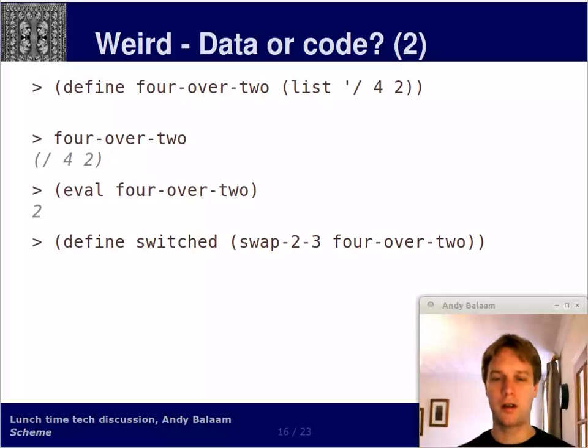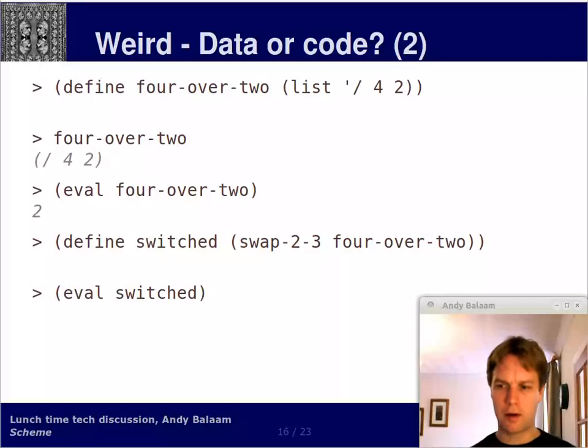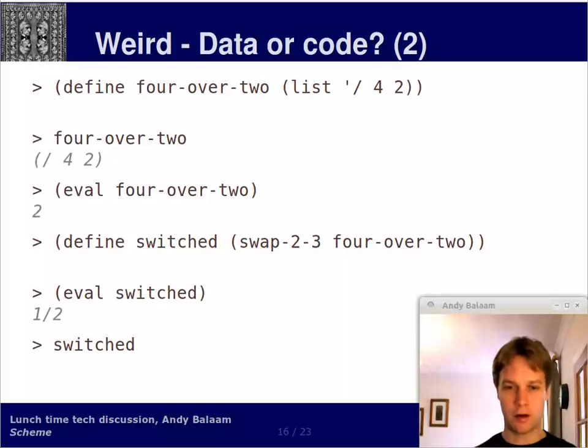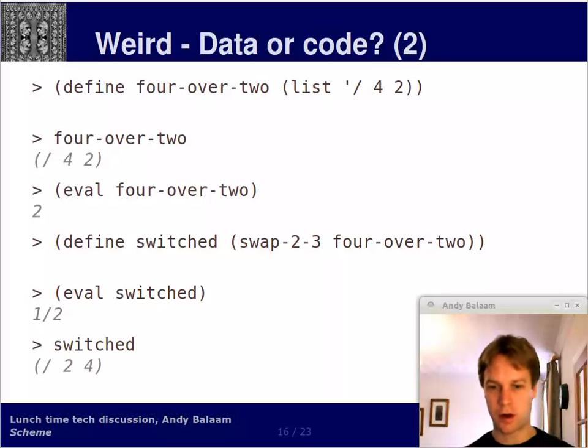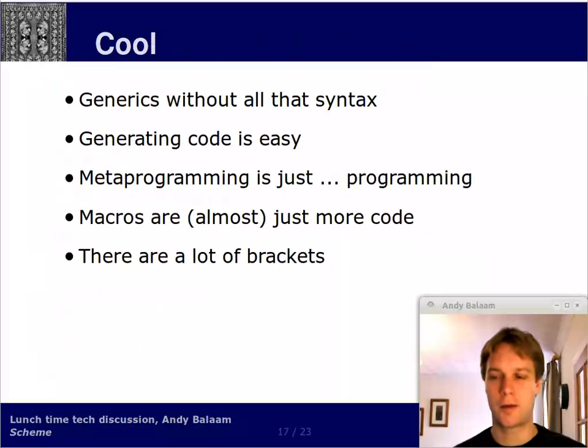Now let's make a new symbol called switched, which is the result of running the swap23 procedure and passing the argument 4/2. Are you seeing where I'm going? So if I evaluate switched, what is the answer going to be? Well, let me give you some hints. 4/2 is going to have swap23 applied to it, so it's going to become /24. Then if we run that code, what do we get? Well, we get a half. Divide 2 by 4, you get half. And just to demonstrate what's going on there, if we look at switched, switched is /24, just as I said. Make sense? Weird, huh?